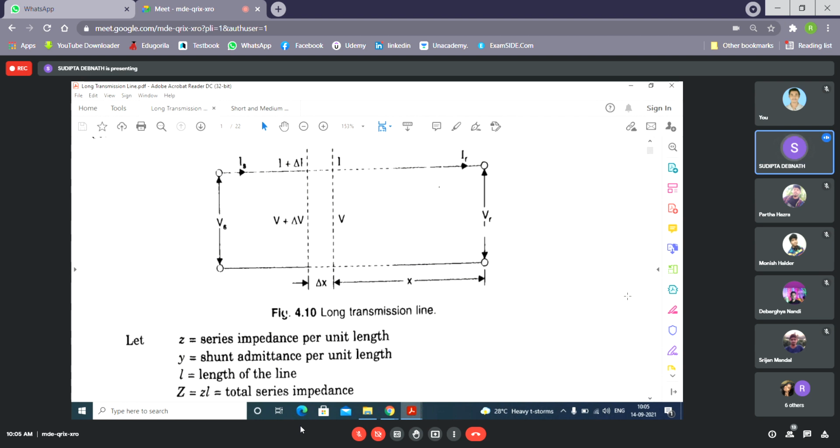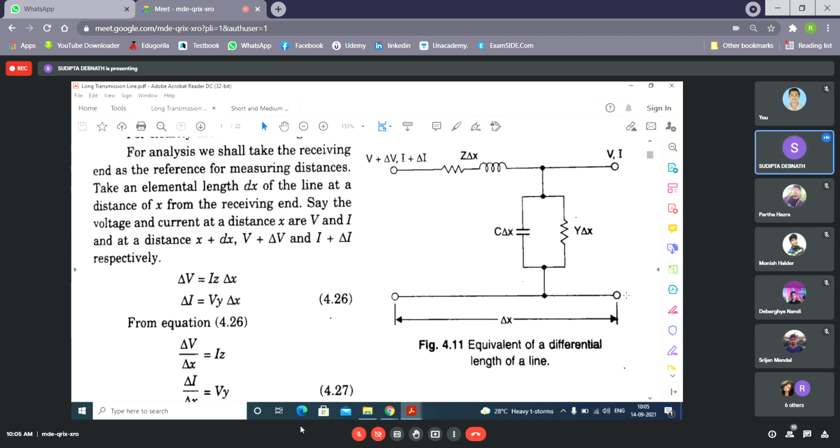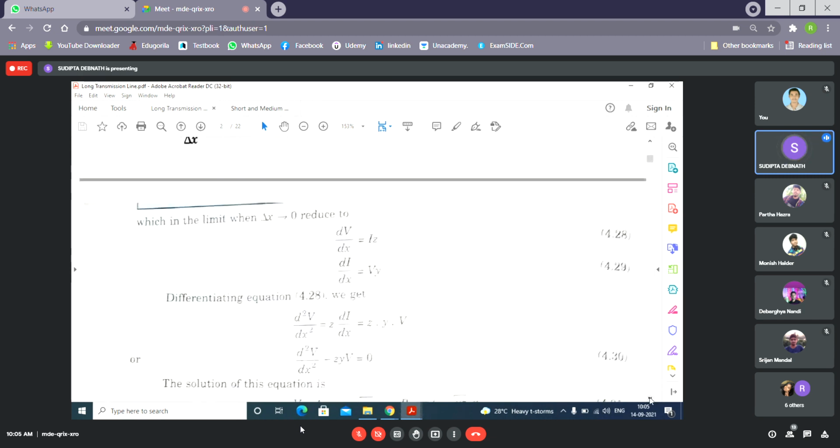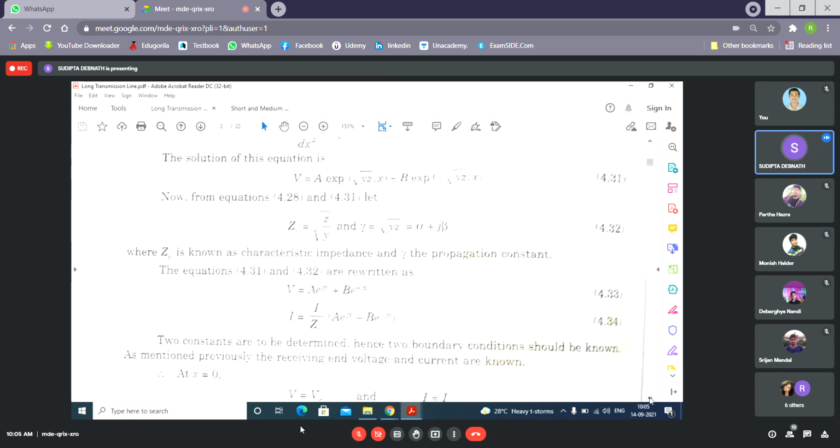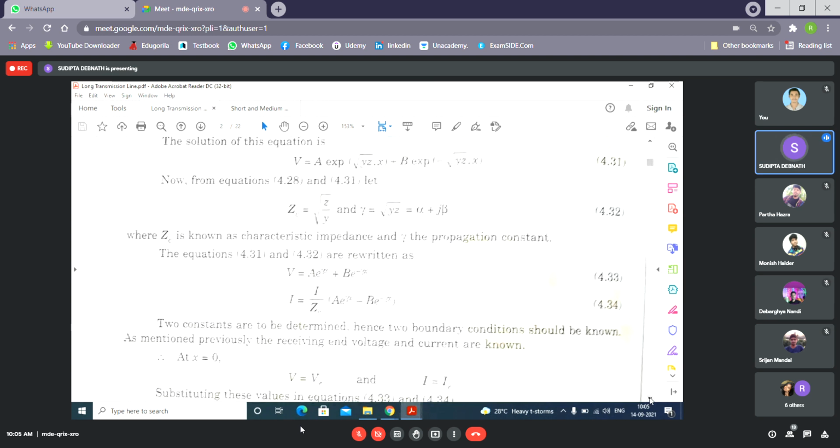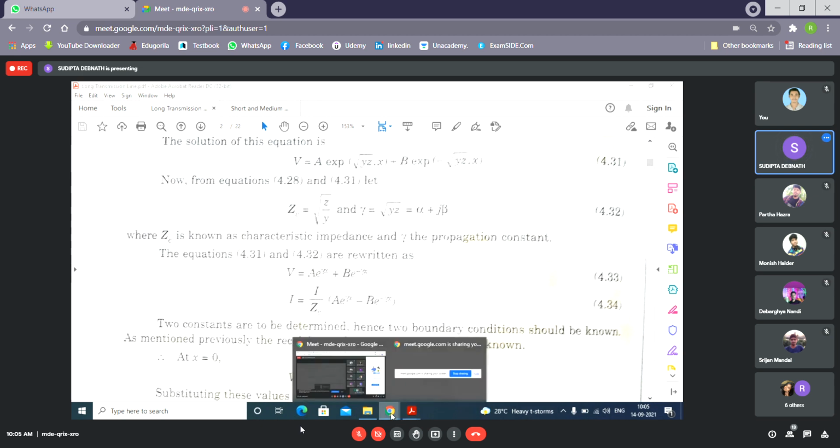Again I am repeating; it will not be a problem if you don't understand this part very thoroughly, but in higher semesters this fundamental concept will be very much required, because of traveling wave theory. I will give you some concept of traveling wave theory in this class.